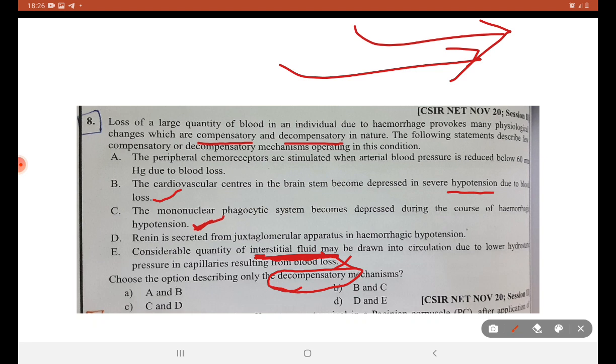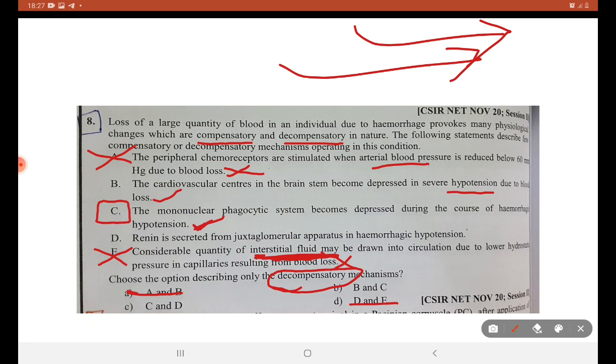Peripheral chemoreceptors are stimulated when arterial pressure is reduced below 60 mmHg due to blood loss. This is a compensatory thing. This can be compensated if things are brought back to normal. So this cannot be a possible answer. This cannot be a possible answer. This is a sure shot answer. So we can remove other options.